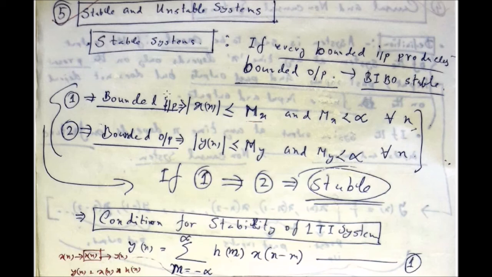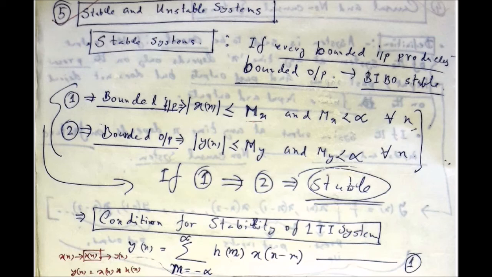Bounded input means the modulus of the input, that means the amplitude of the input, is less than or equal to some value, denoted by Mx, which is less than infinity, that means finite, for all n. The output is similarly defined: the amplitude of the output is less than or equal to some value My, which is finite for all n. If the first condition implies the second one, then it is called a stable system.